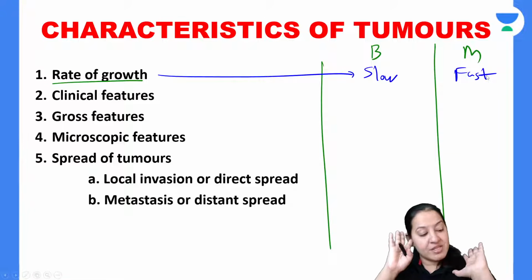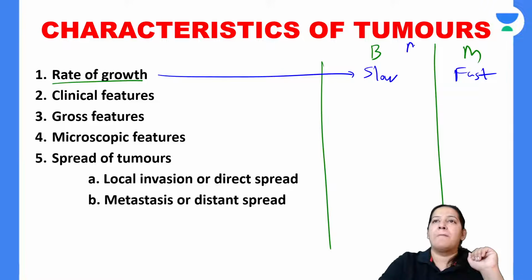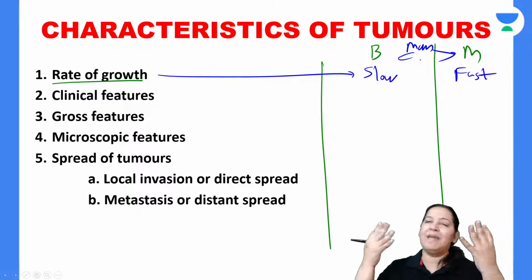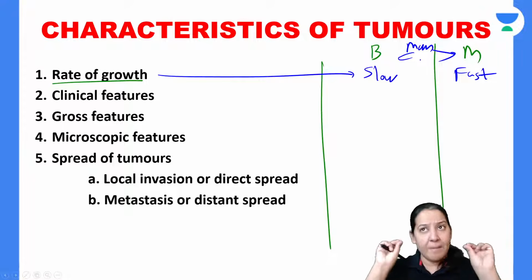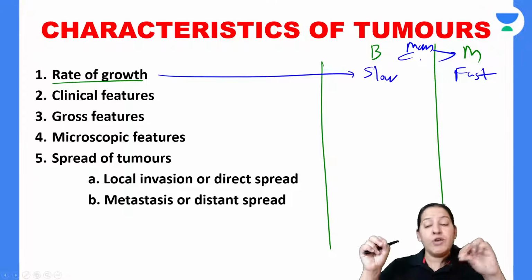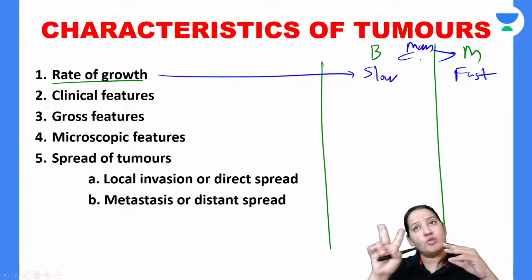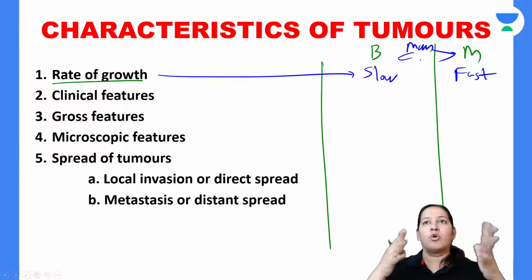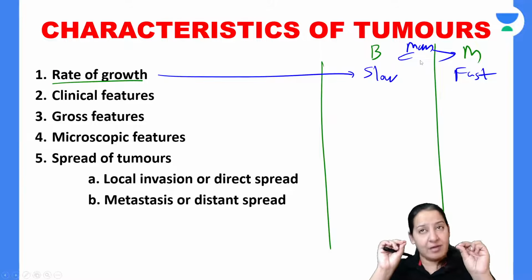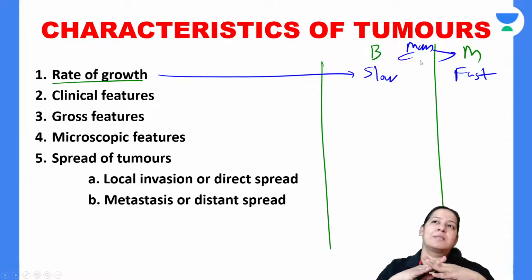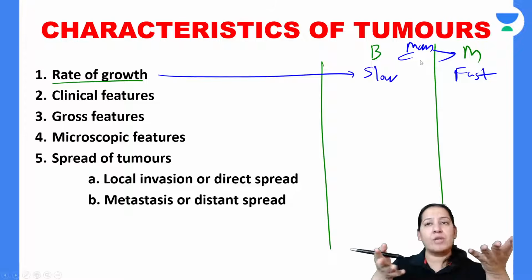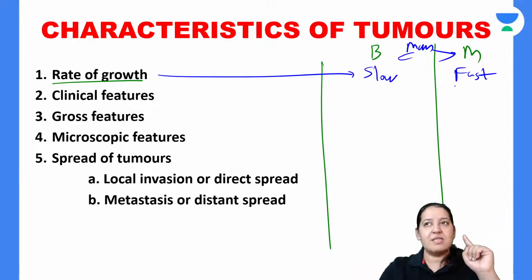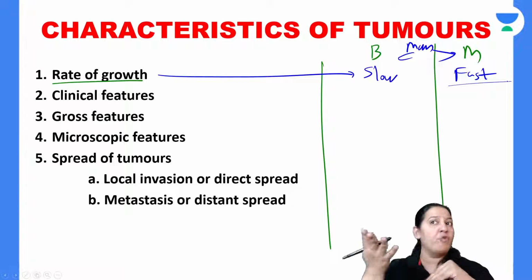So if any patient is coming to your clinic, saying, doctor, I am having a mass somewhere in the body. It can be in the breast, it can be in the bone, it can be anywhere. Mass is a tumor. So you have to explain to the patient that there can be two types of masses, benign and malignant. So you have to ask what the growth is, since how much time you have been noticing this mass. If the patient is saying, I have noticed it a few days back or few months back and it is growing very rapidly, more chances it is going to be malignant.